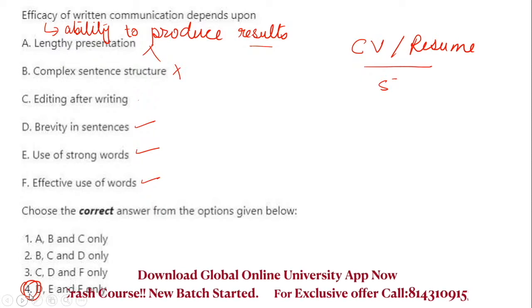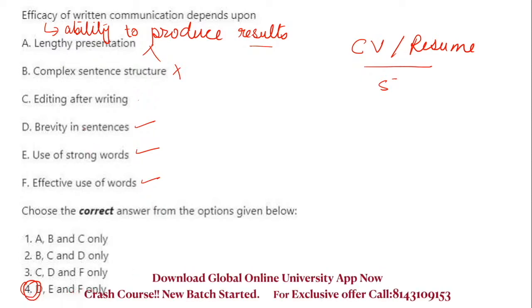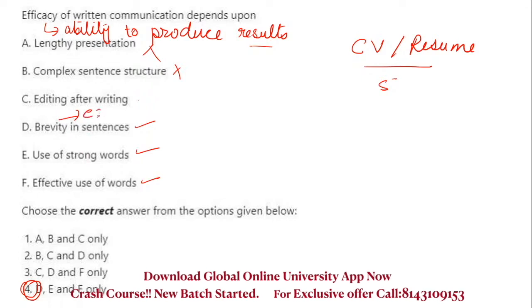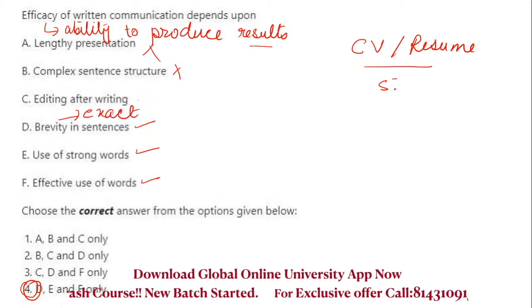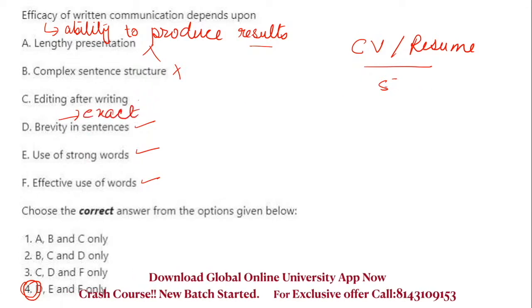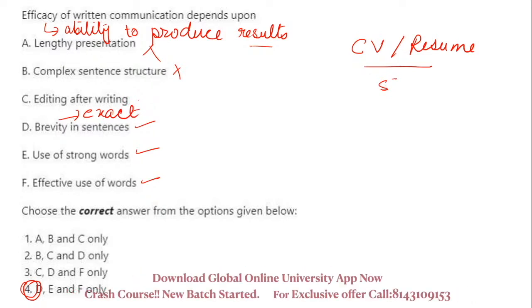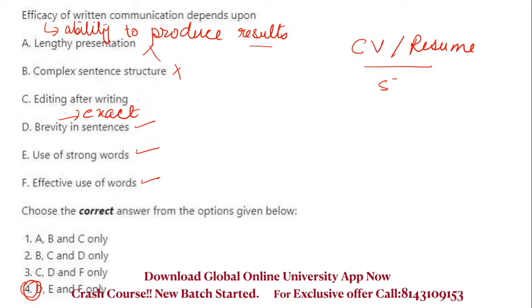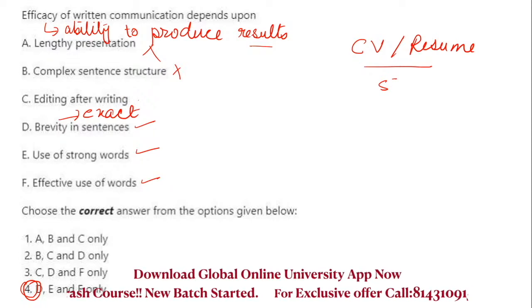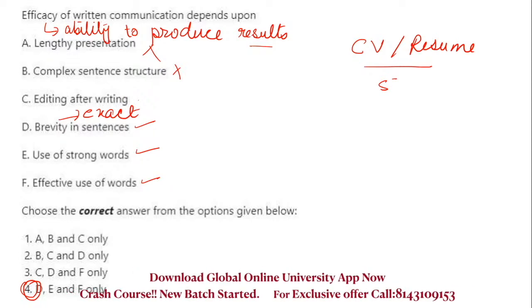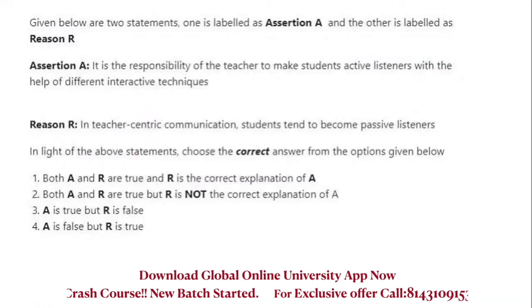Brevity means, once again I'll tell you, concise or exact. Wherever you want to write which word is required in the resume, if you write it that way, it will give a good impression of you in front of the person who is reading your resume. Okay, got it? So 4 is the right answer.